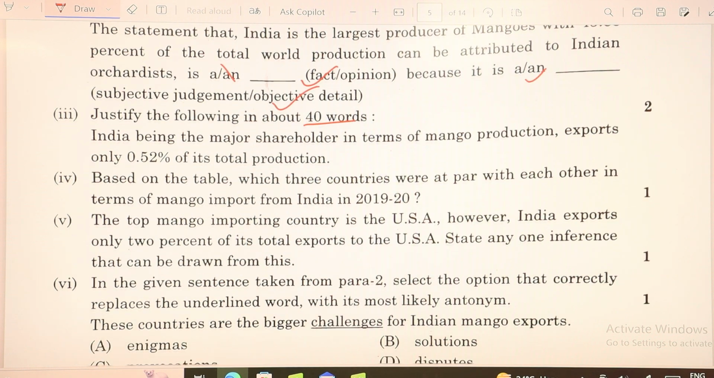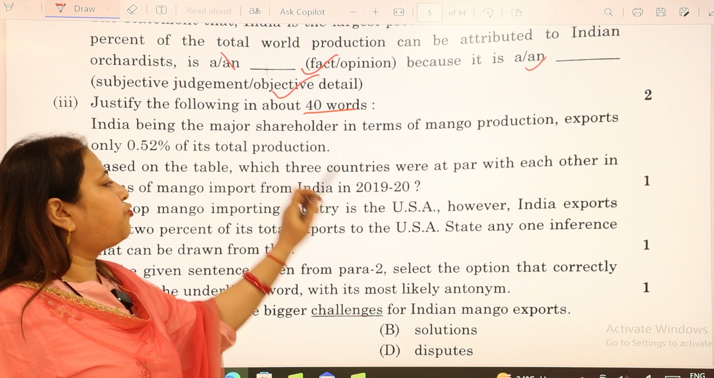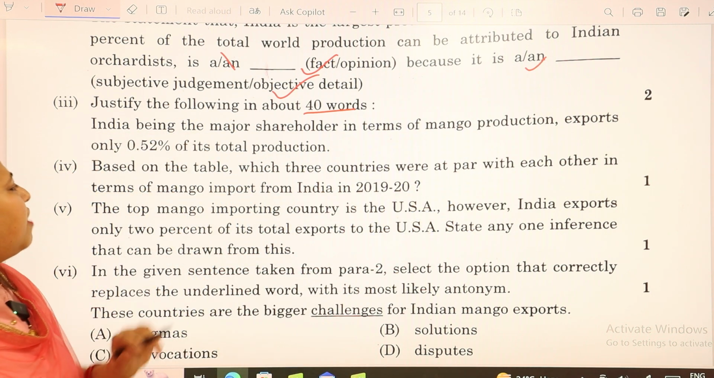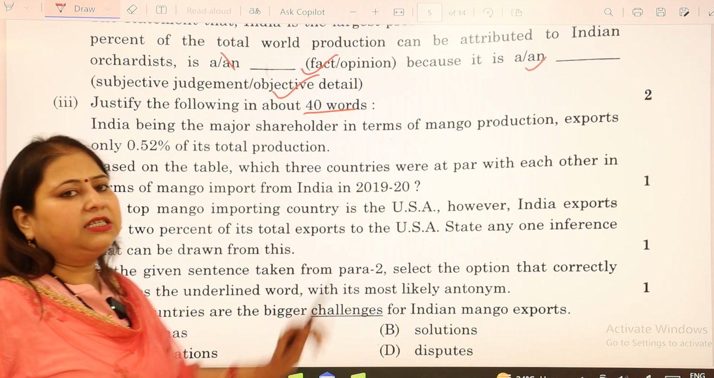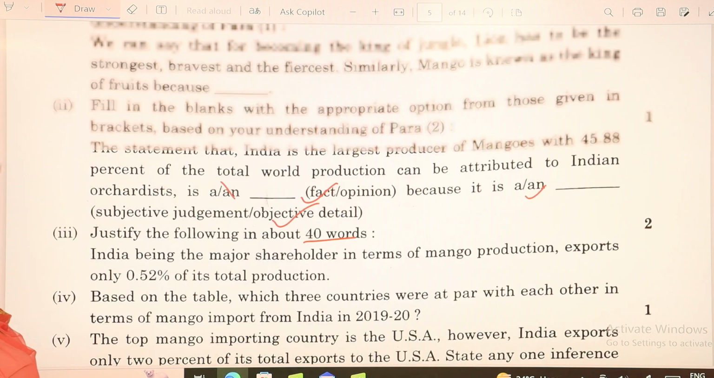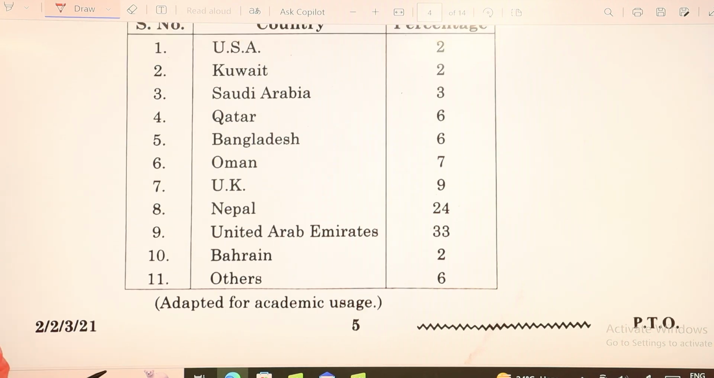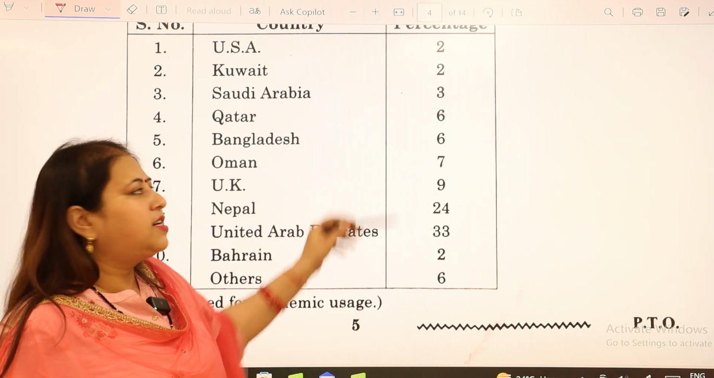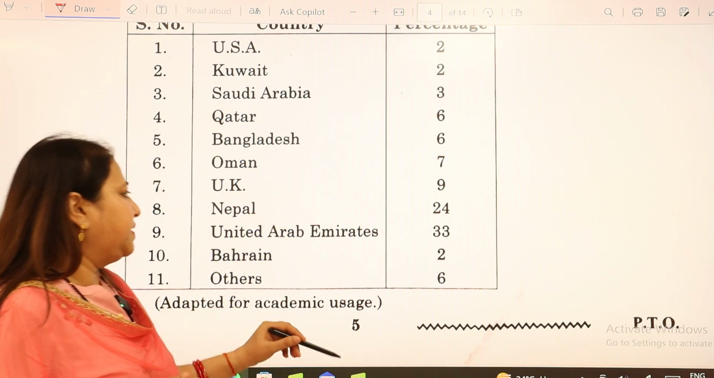Then we move to the fourth question, which says, based on the table, which 3 countries were at par with each other in terms of mango import from India in 2019-20? So we'll refer to the chart which is being given. Which 3 countries are at par? At par means which are on top of all the countries.